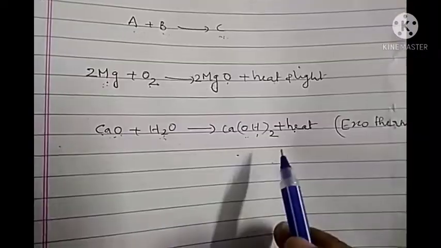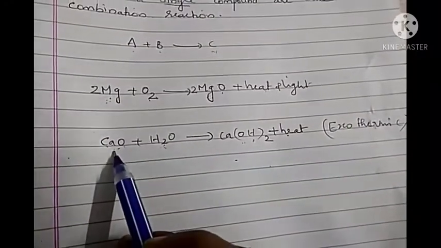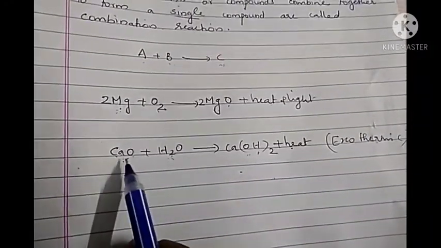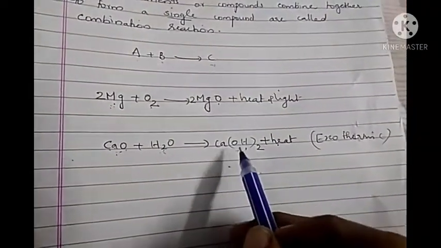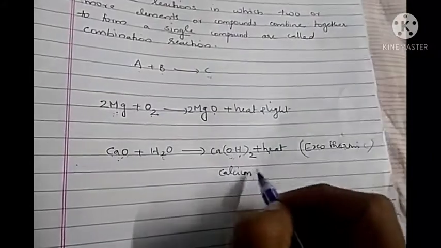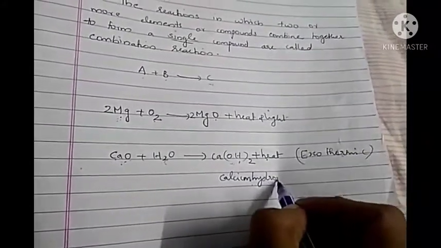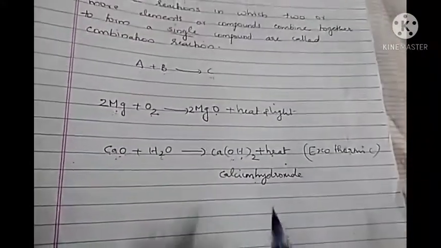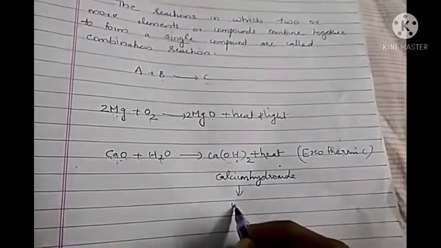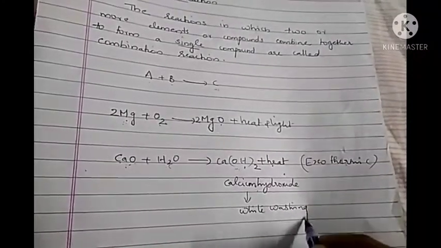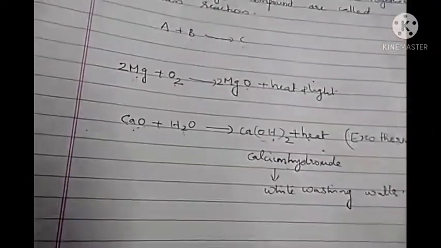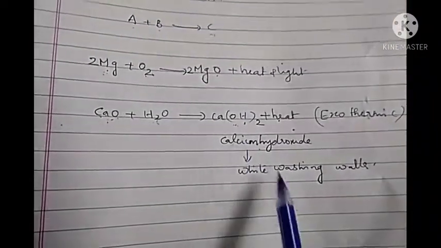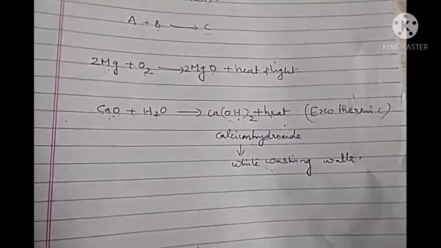Okay. Now do you know what this calcium oxide is? It is a white colored powder. When we add this white colored powder in water, we get a white colored suspension, that is calcium hydroxide. And this calcium hydroxide is used for whitewashing. In olden times, we used this white solution for whitewashing the walls.